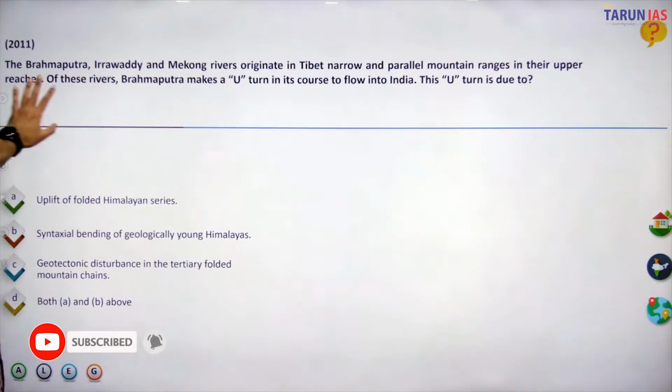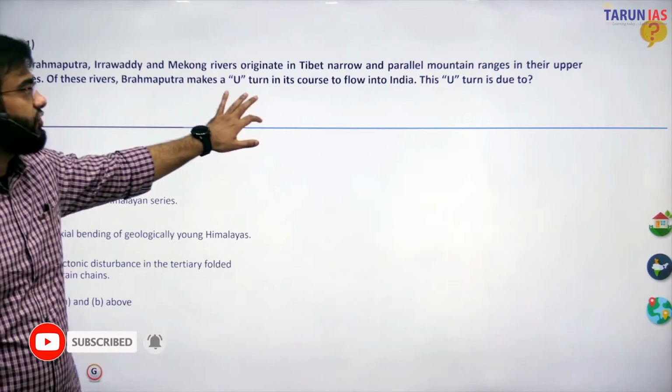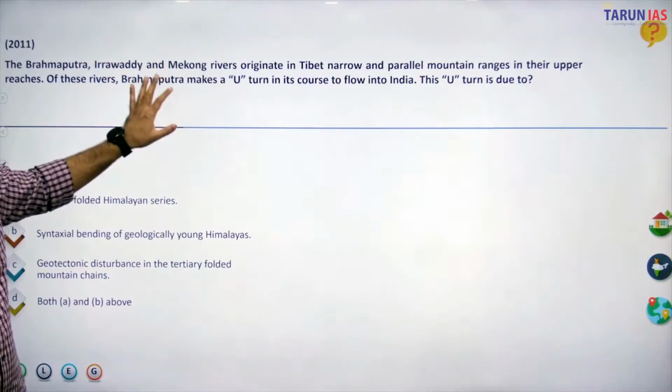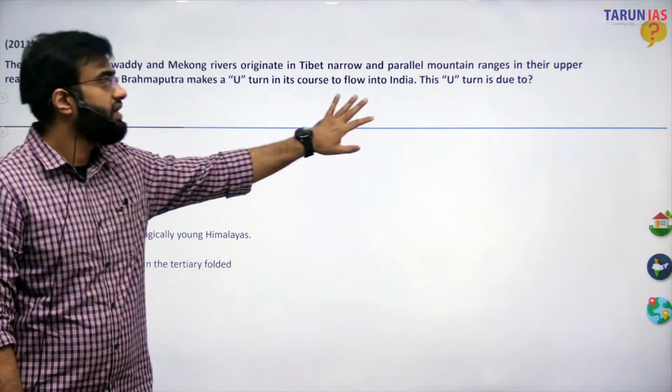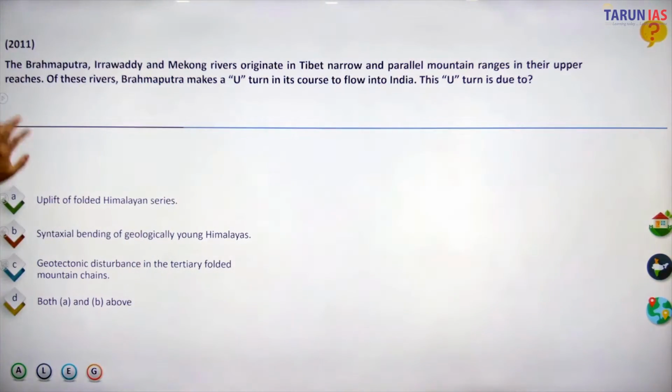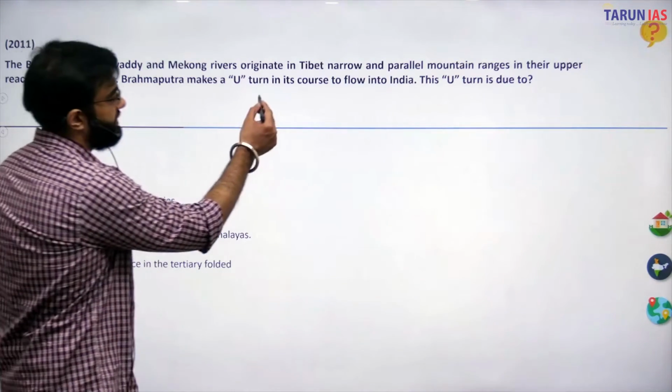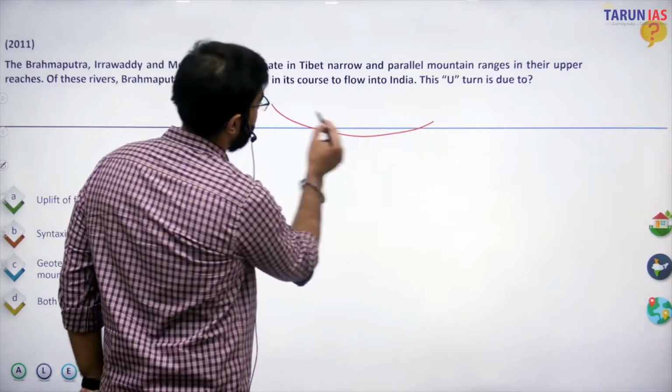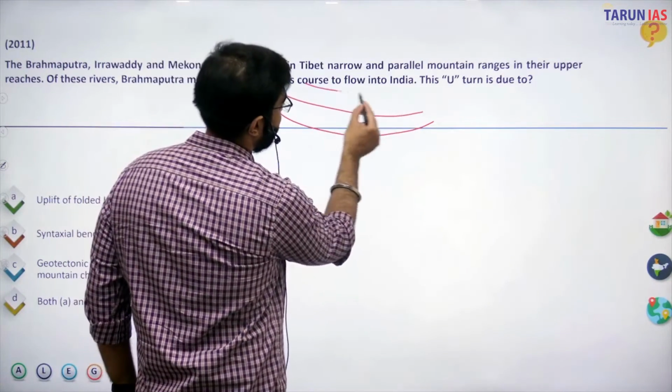So this is the explanation. The Brahmaputra, Irrawaddy and Mekong rivers originate in Tibet. You can read the statement, makes a U-turn. This U-turn again is due to the uplift of the folded Himalayan syntaxial bend. If you have heard of the syntaxial bend, there is the uplift of the Himalayas that has taken place.